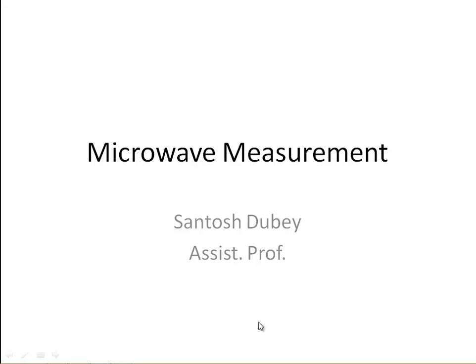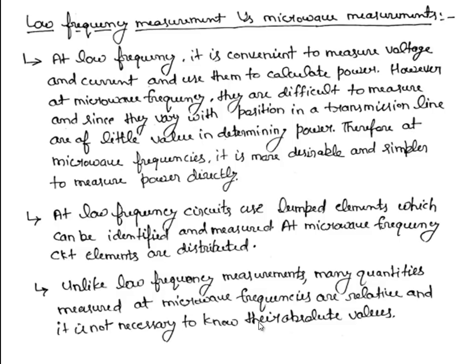The low frequency measurements also use lumped impedance distribution of the parameters, whereas the microwave frequency circuit elements are distributed. The low frequency measurement techniques utilize circuit theory, whereas at microwave frequencies we deal with microwaves, or we can say field theories.